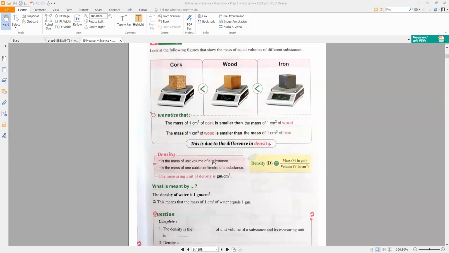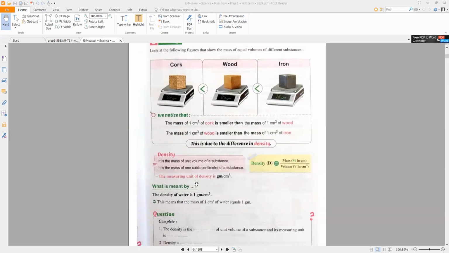So we can define the density from this law. What is the meaning of density? Density is the mass of unit volume of substance, or the mass of 1 cubic centimeter of substance. This is called the definition of density.